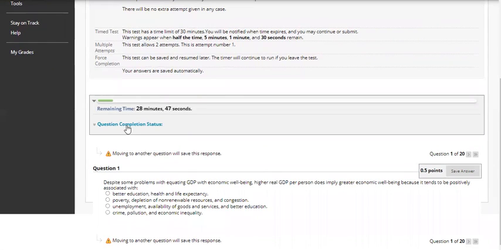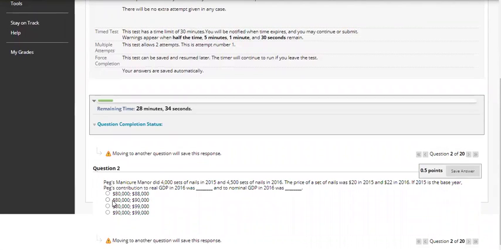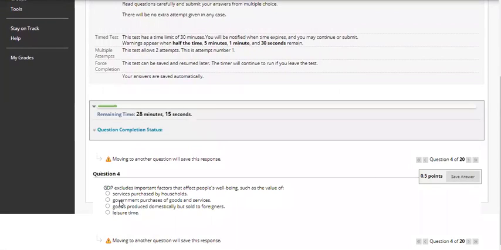Another important thing is the question completion status. That is very, very important, because one question will appear at a time. If you choose, for example, question number one and move forward to question number two, let's see what the question number two is. For example, this is the right answer for question number two, and you want to move on to question number three, and this looks a bit tricky, and you don't want to attempt it right now, so you move to question number 4 and attempt question number 4. Now you want to go back to the question you have not attempted. How do you know which is left?